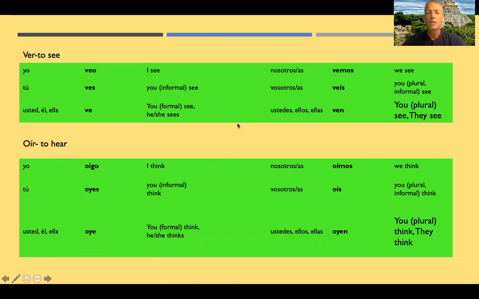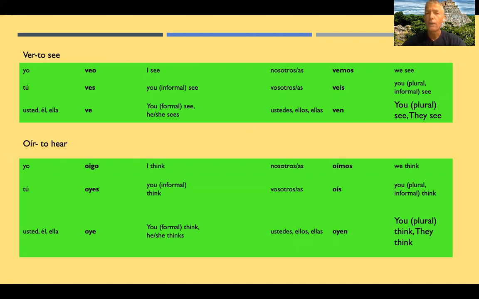The verb ver is to see. This verb does not have a go in the yo form. However, it is irregular in the yo form because it does not drop the er. Rather, it just drops the r and adds an o. Veo, ves, ve, vemos, veis, ven.